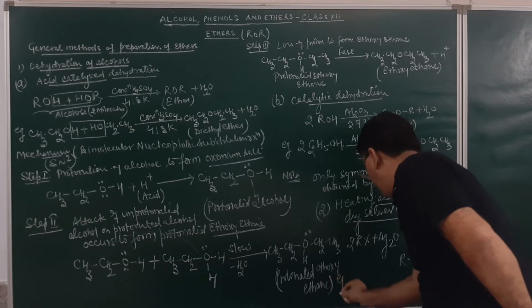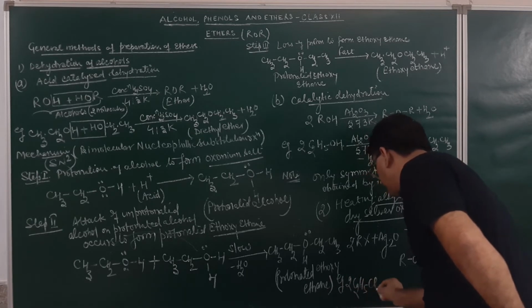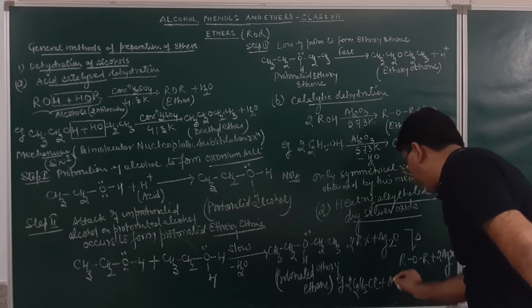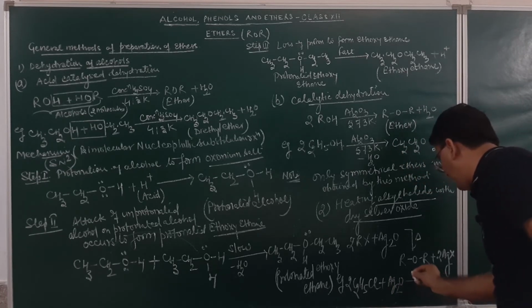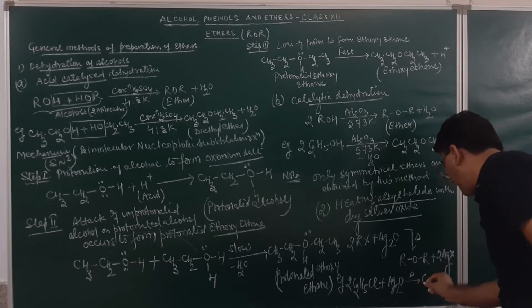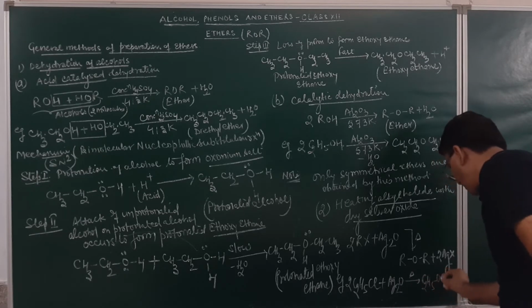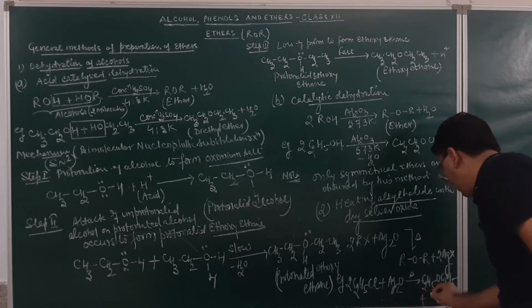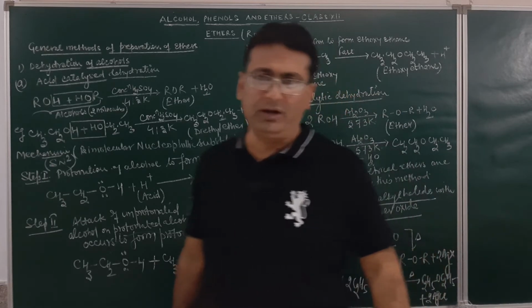As for example, if you take 2 molecules of ethyl chloride, 2 molecules of ethyl chloride when made to react with silver oxide and heat, the product obtained will be diethyl ether, plus silver chloride will be given out. So, 2 methods we have done, student.